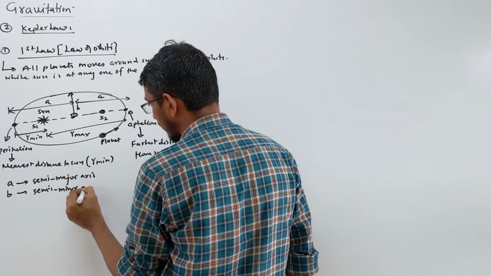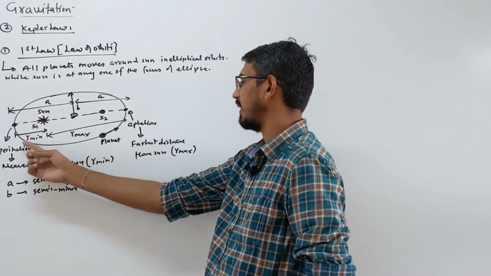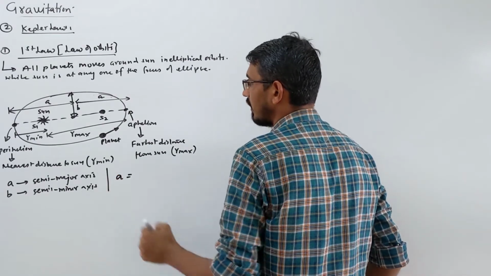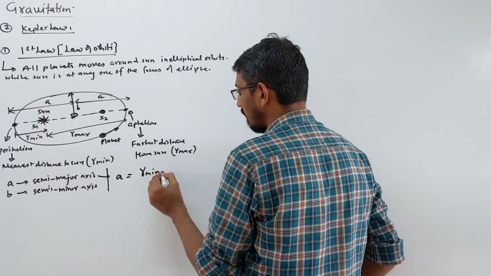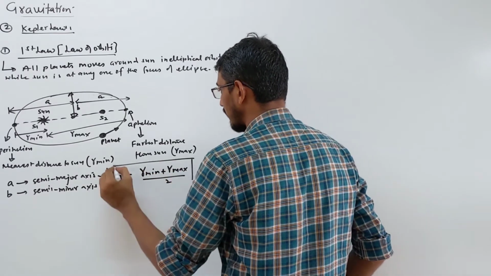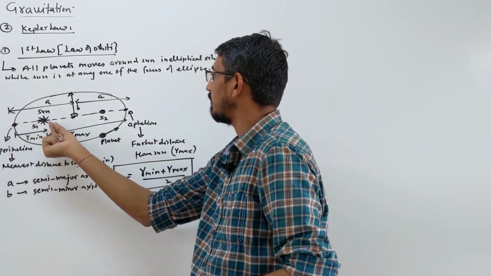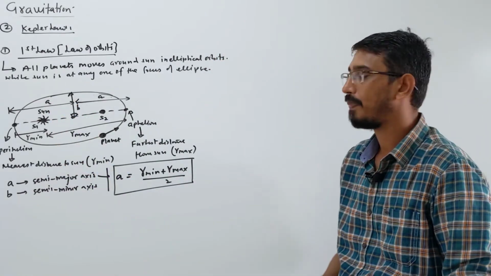You can see that A is very easy to relate with r minimum and r max. This A, which is called the semi major axis, is nothing but r minimum plus r maximum by 2. That's a simple relation, because that distance plus that distance, this total distance divided by 2, is your A, correct? Yes.